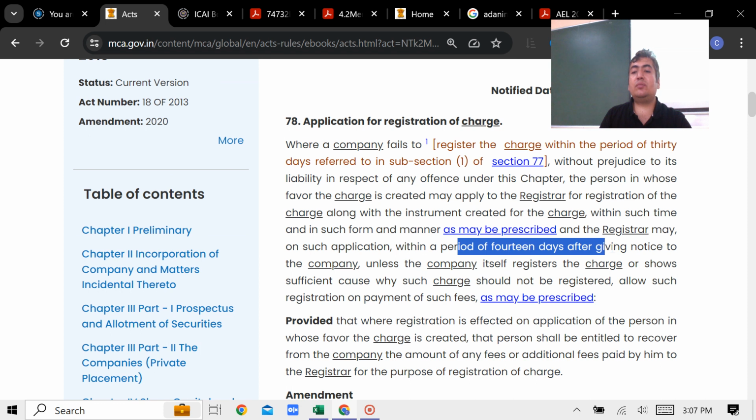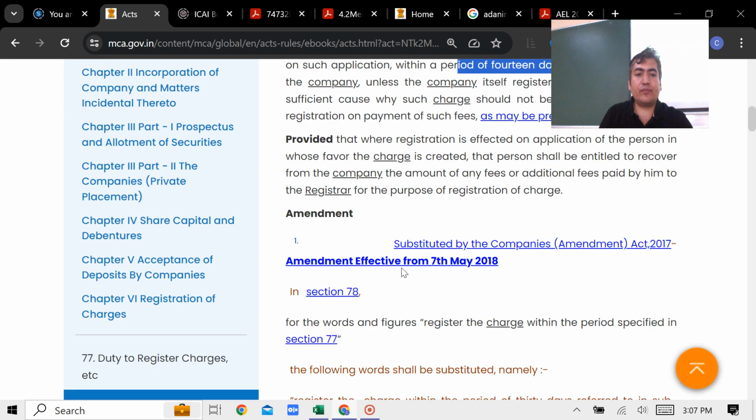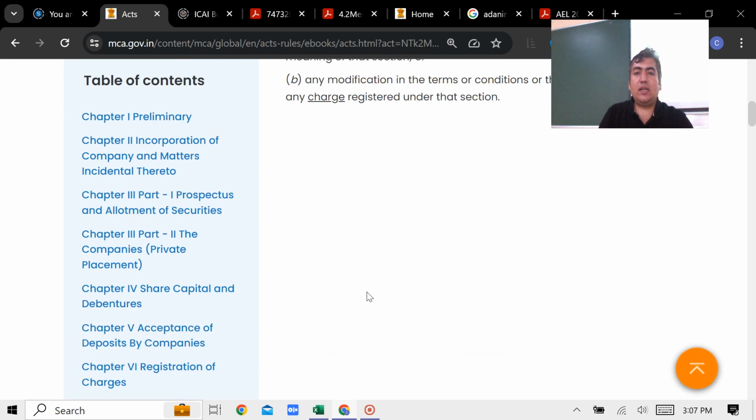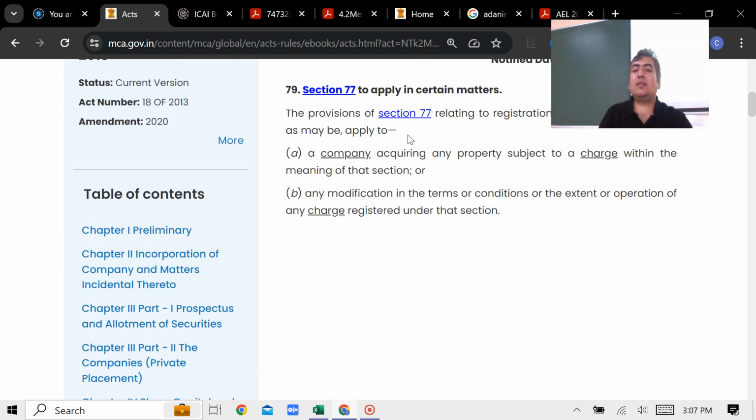ये क्या है बच्चा? पढ़ो उसको. 14 days notice. So ultimately this section 78 is talking about what? Arey, just now what you discussed? Whatever concepts you discussed, no? Yes, exactly. So 78, can I go ahead to the 79 now? Yes. But 79, it says that 77 applies in other matter also.